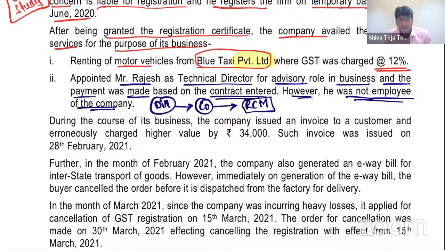Don't think like that. Here we are talking about a case where somebody who is liable to be registered, he did not take registration. Then proper officer will catch hold of him and grant him temporary registration. After that, he must apply for permanent registration within 90 days. This point is clearly given in the law. I hope your question is answered, my dear friend. Good, very good. Next.